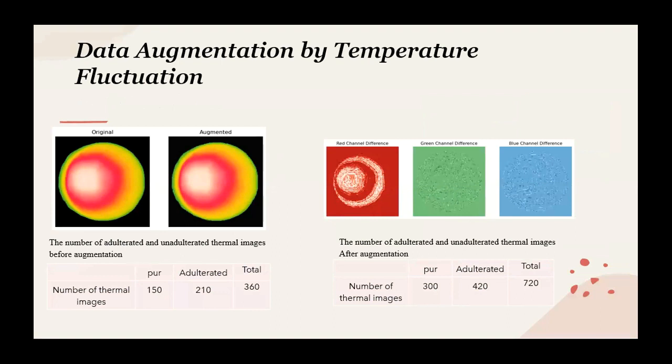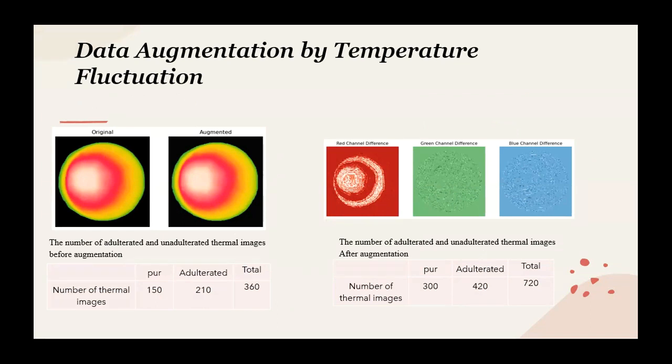The next step is to improve the diversity of our thermal dataset and the resilience of the convolutional neural network models that we will train on this dataset. For that, we used an augmentation approach called temperature fluctuation.